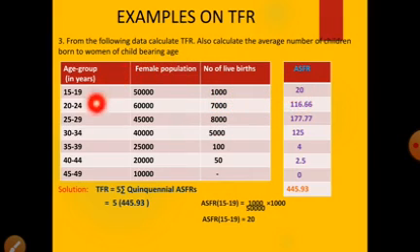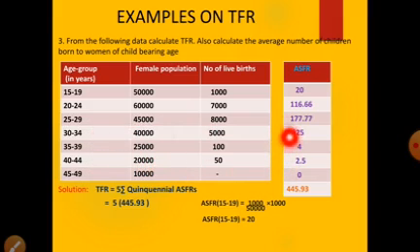Next, ASFR for the age group 20 to 24 is 7000 divided by 60,000 into 1000, which is equal to 116.66. Next, ASFR for the age group 25 to 29 is 8000 divided by 45,000 into 1000, which is equal to 177.77.